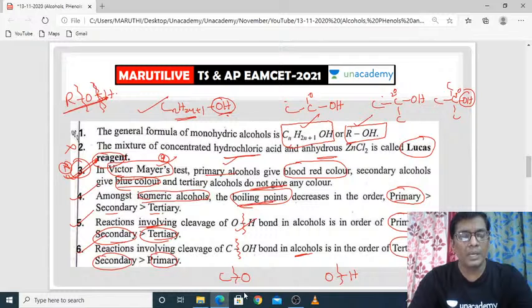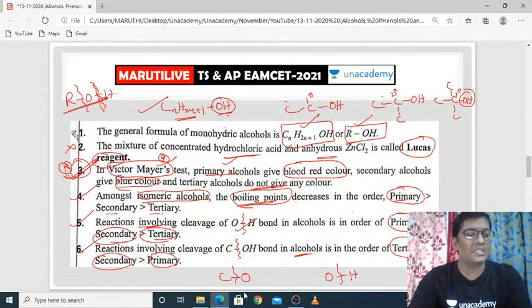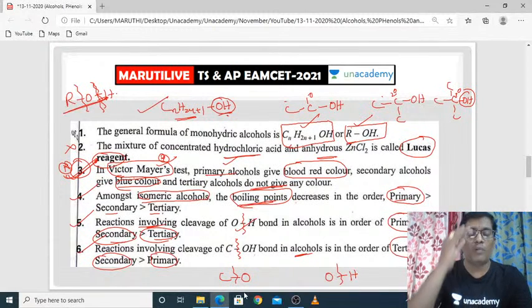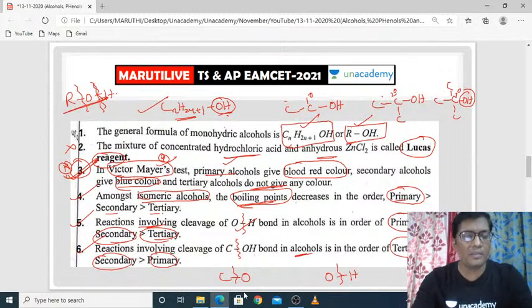In SN1 and SN2 reactions, what is the nucleophile and in some cases what is the electrophile are very important, but the complete mechanism, how it transfers from this place to that place, is not necessary for you, because that mechanism may not be given in the question papers from the EAMCET point of view.